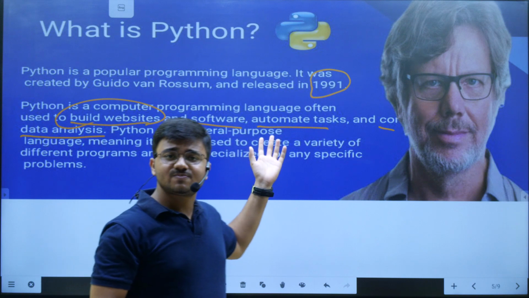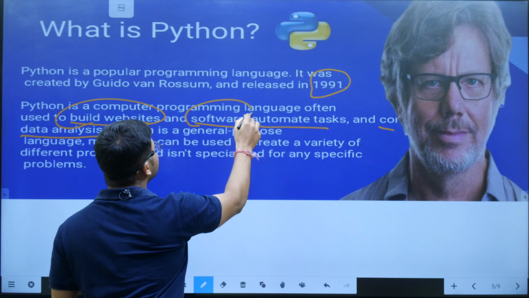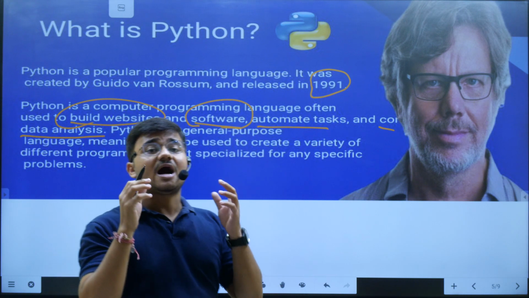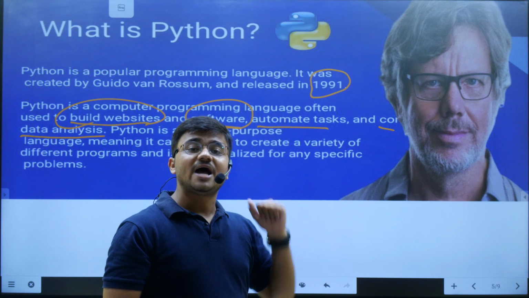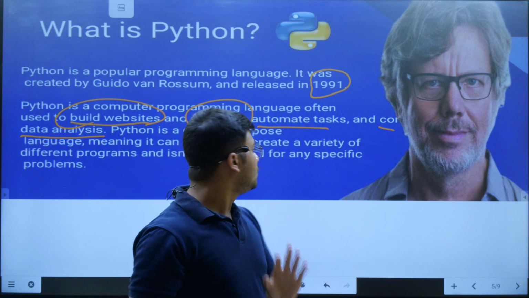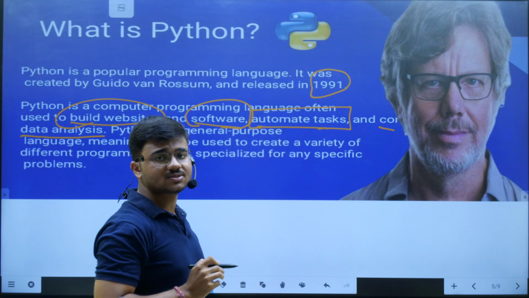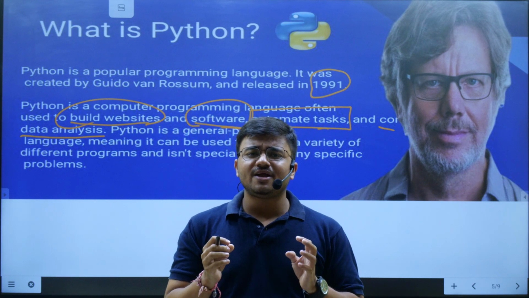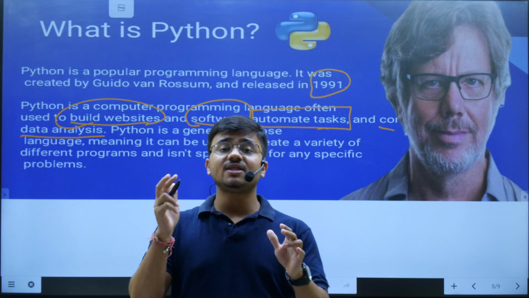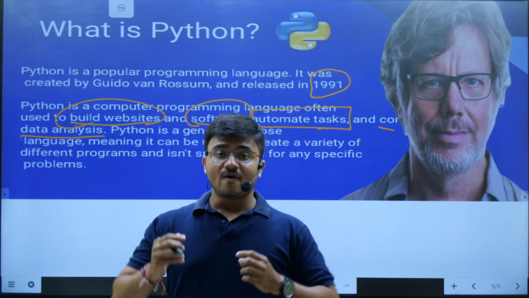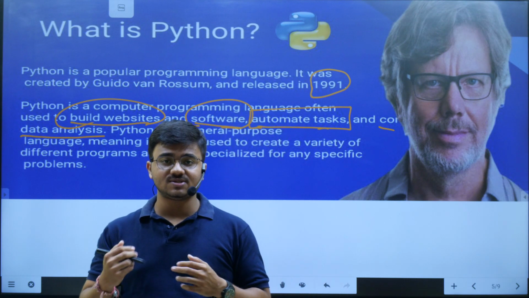And by using this Python programming also, you can build a website. फिर क्या क्या? For developing some of the softwares, some applications, for developing those kind of applications and softwares also, Python is playing a greater role. And for automated task, yes. What do we mean by automated task? Like in a calculator, you may be finding कि उसके अंदर भी there are some programming languages which are hidden, which are not shown to us, and that is working as an automated task only क्योंकि whenever we are giving some numbers to the calculator, automatically it is giving us the result then and there.